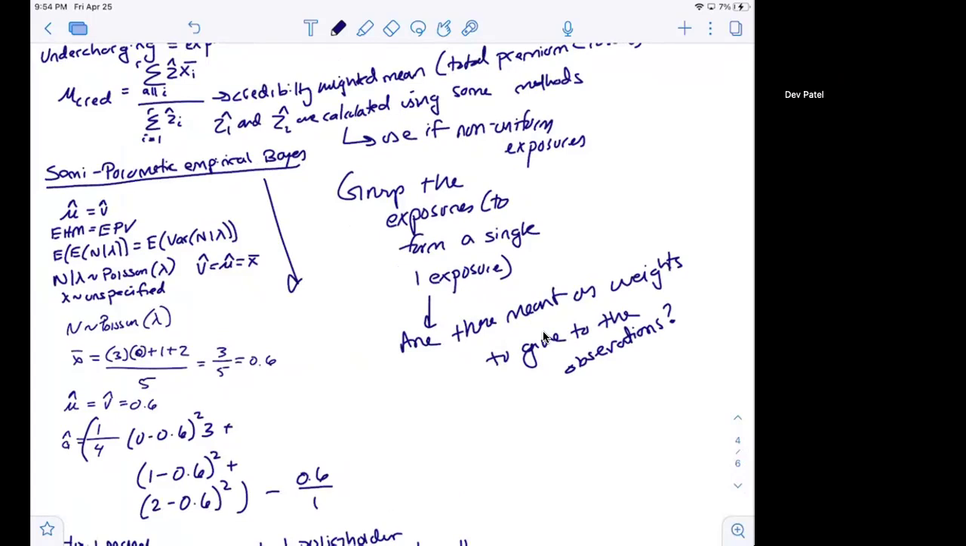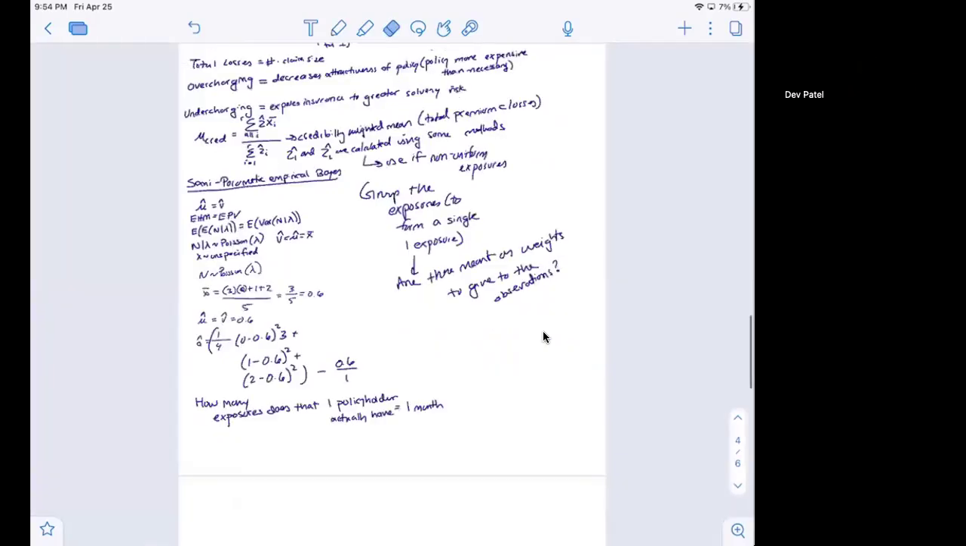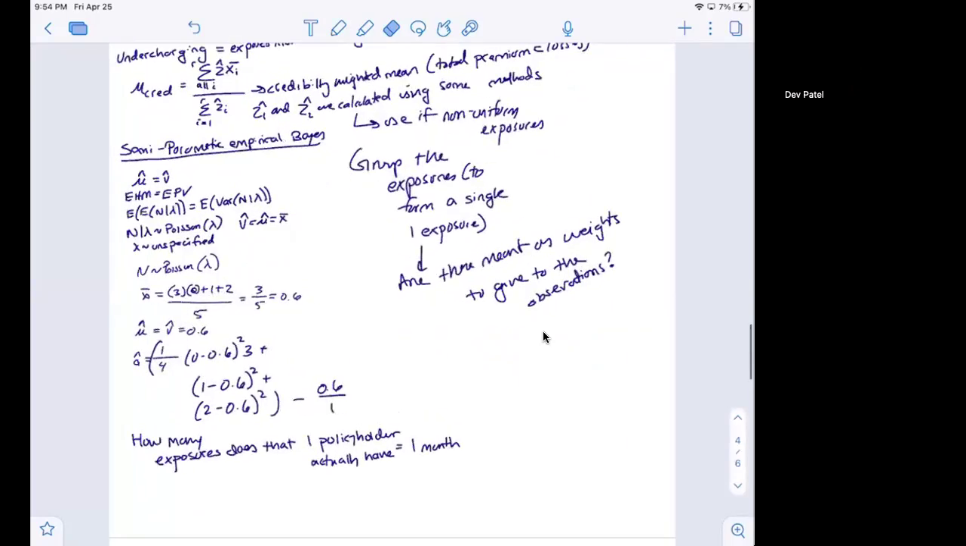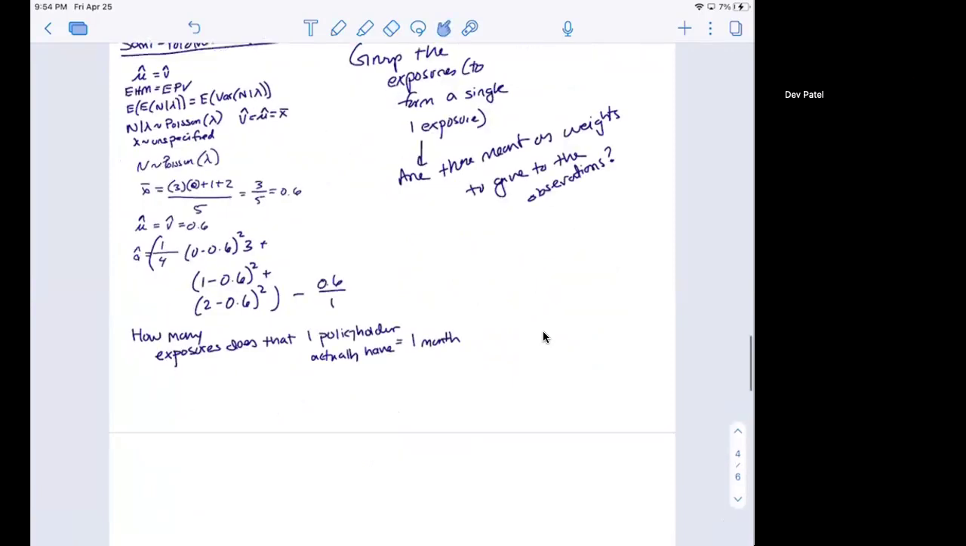And so whenever we have these special properties that we can use, that's what we refer to as semi-parametric empirical Bayes. We can also have the same property for gamma and for a lot of these other non-Poisson distributions. But essentially, it comes down to the fact that we can use mu hat and v hat in some formulaic manner. So that's semi-parametric empirical Bayes.